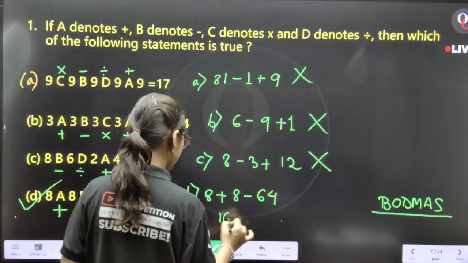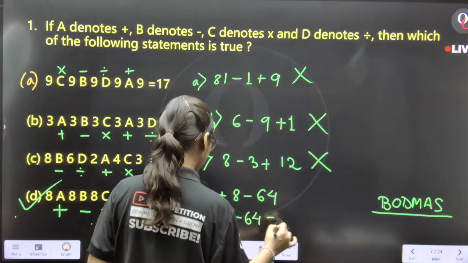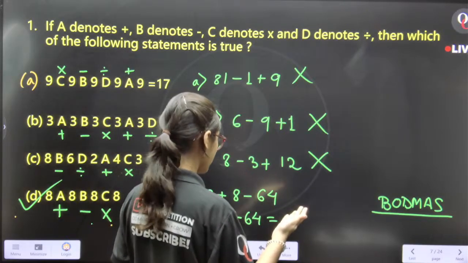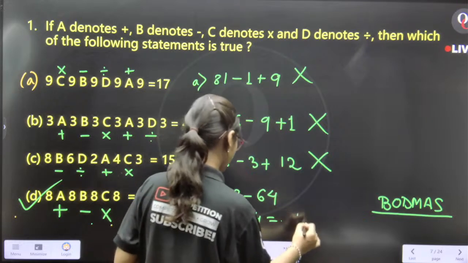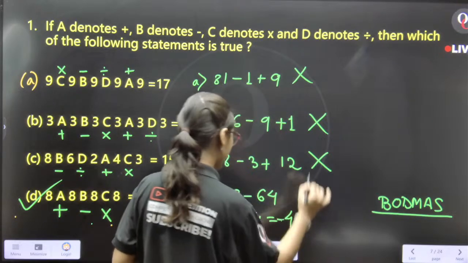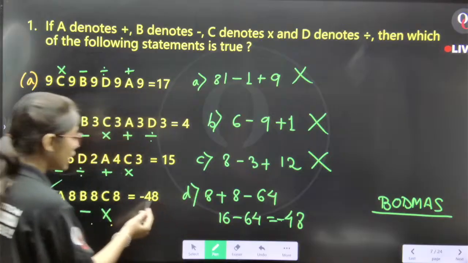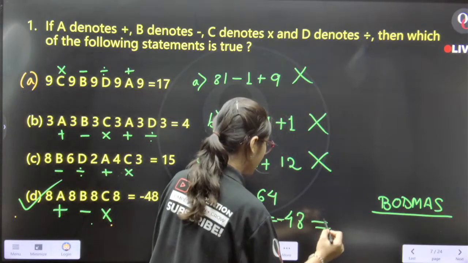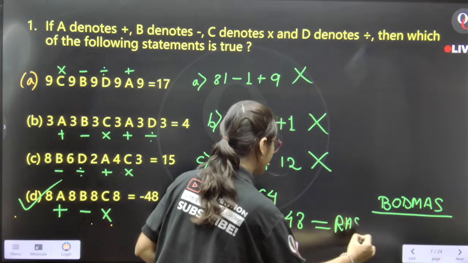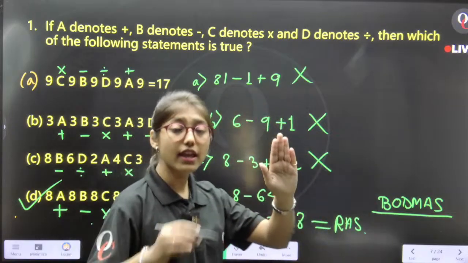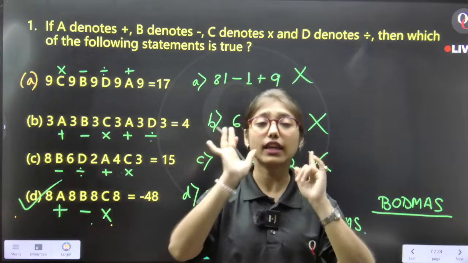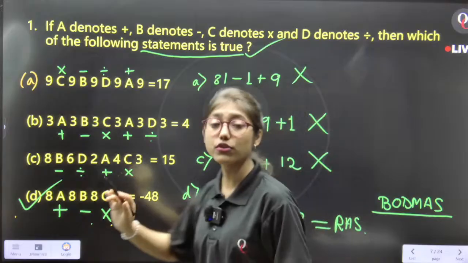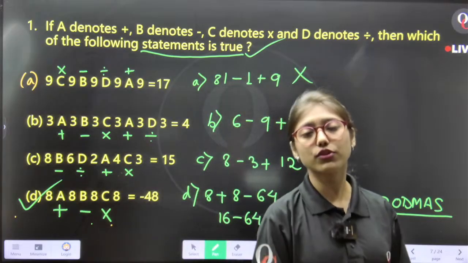That means this is 16 minus 64, that is minus 48, which is equal to the right hand side. Here, left hand side is equal to right hand side, and that is why my statement is true for option number D.